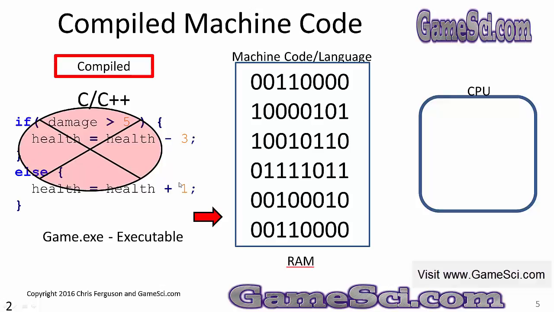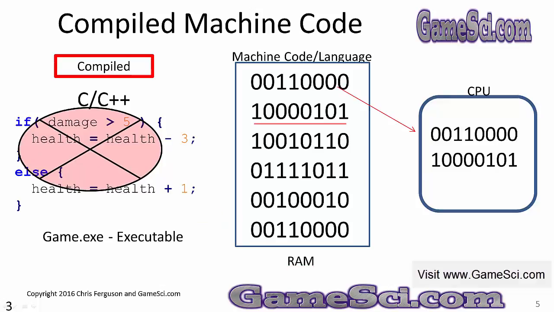So now it's in executable memory. I can say run this program. So what's going to happen is the executable program is going to be taken from RAM memory, loaded into the CPU, and executed. When it's done executing that command, it'll go to the next binary command or the next machine code instruction in memory, load that into the CPU, and execute it. Then it'll go to the next set of ones and zeros in memory, load that into the CPU, and execute it.